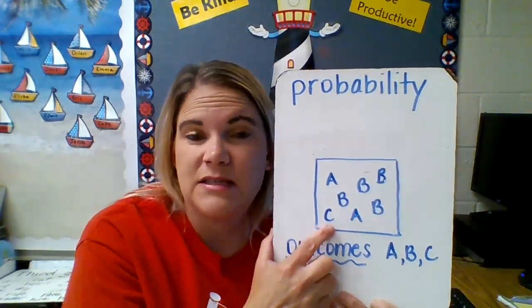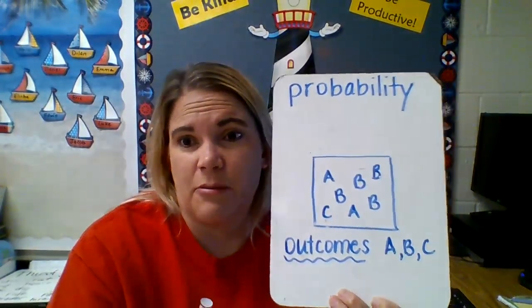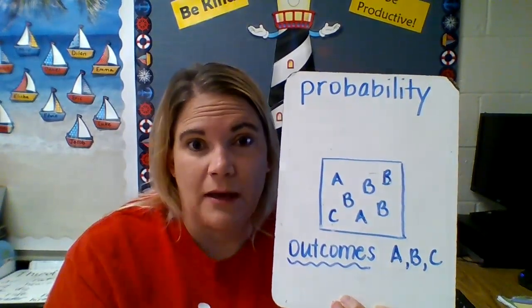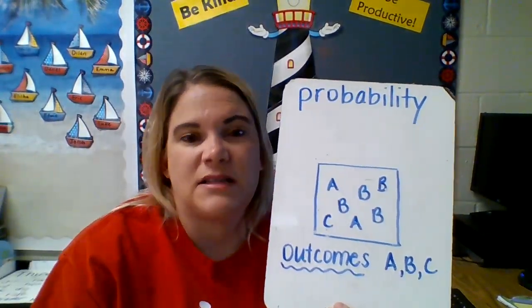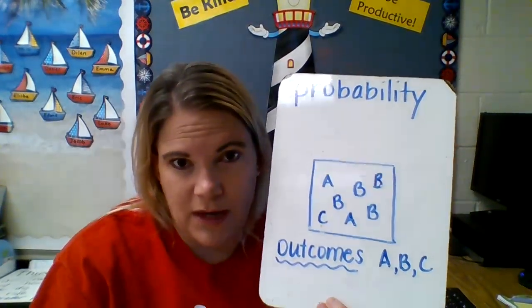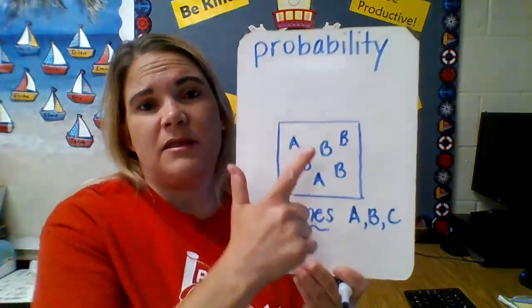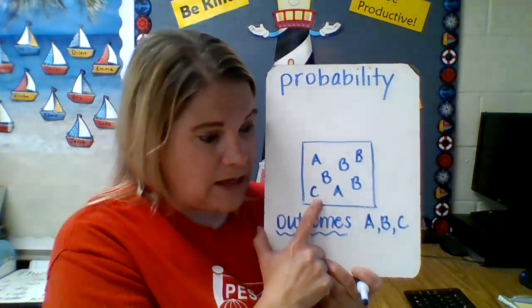The least amount of things that occur are the C. So that's the least likely thing to pick. That doesn't mean it won't happen. That means we're least likely to pick it. I could reach in and pick a C out the first time, but that's not what you would guess would happen because there's only one C. So most likely is going to be the thing that occurs the most. Least likely is going to be the thing that occurs the least.